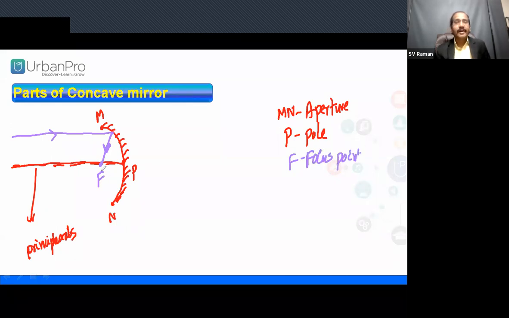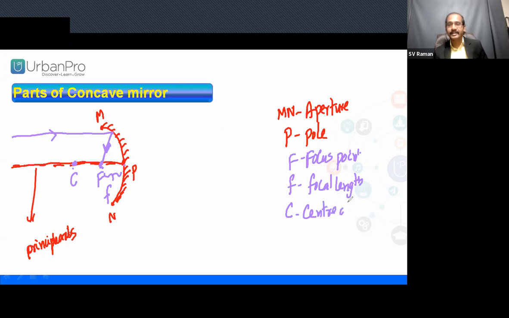The distance between the focus point and the pole we call the focal length. F is the focal length. Now, double the focus point. For example, if the focus point to the pole is 10 centimeters, take one more 10 centimeters, which doubles the focal length. This point we call the center of curvature.